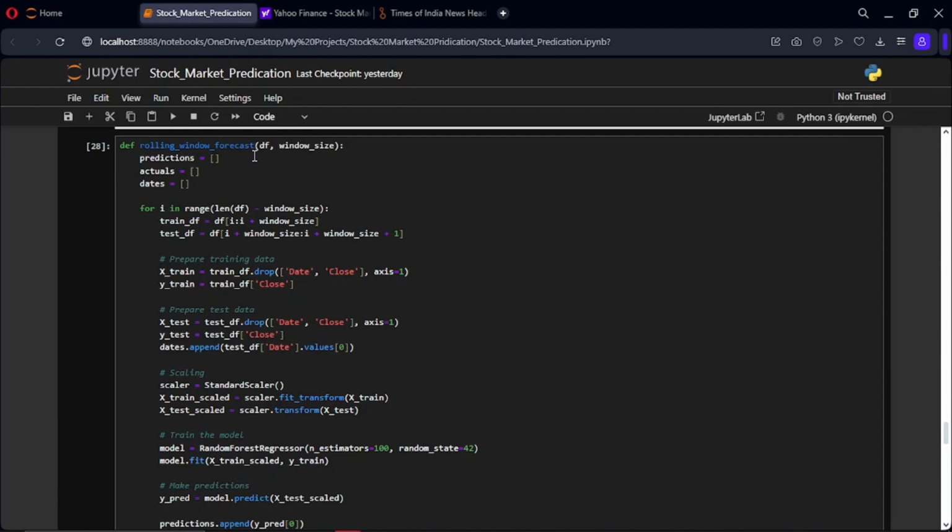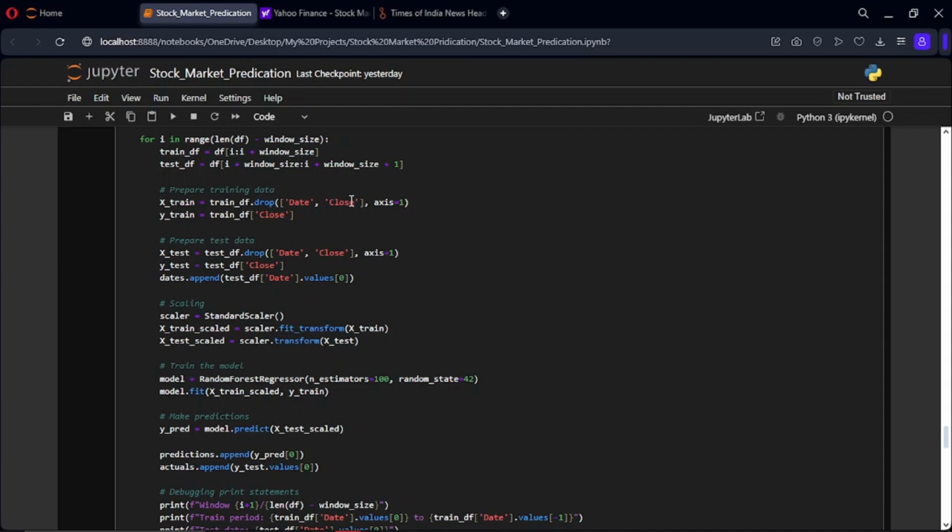Predictions, a list to store predicted stock prices. Actual, a list to store the actual stock prices for comparison. And dates, a list to store dates corresponding to the predictions and the actual values. Now moving on to our rolling window loop.